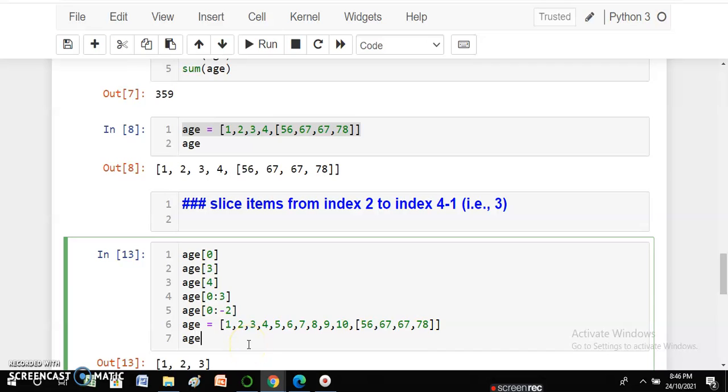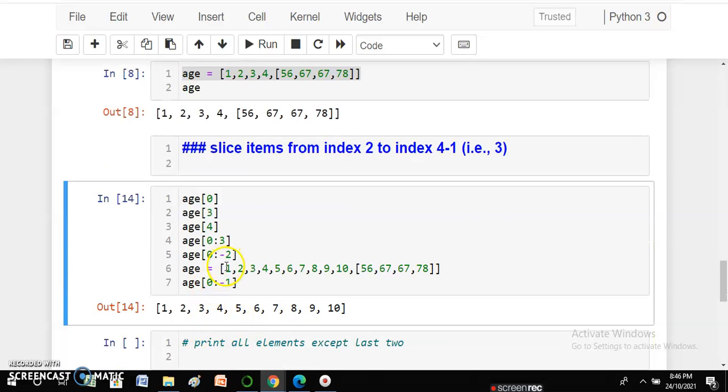So I will write over here age and square brackets where I am passing the index, that is from 0 to minus 1. So I don't want the last element, but I want the rest of the elements. And I also don't know the length of the list, but I am not worried about that. I can do it very easily. And you can see I am getting all the numbers from 1 to 10 excluding the last element.